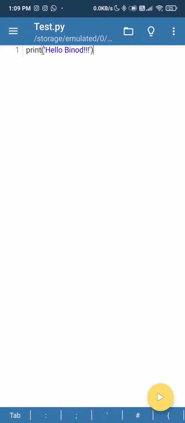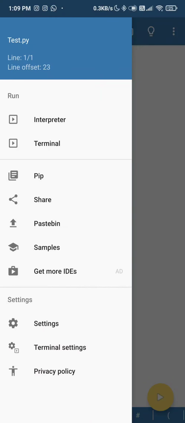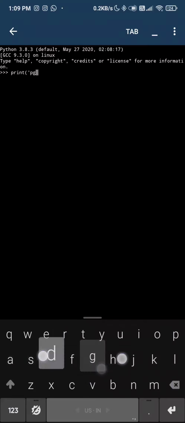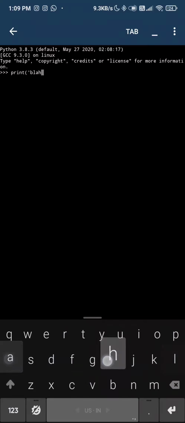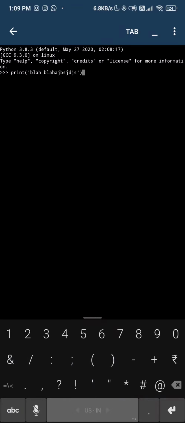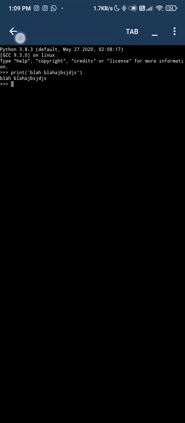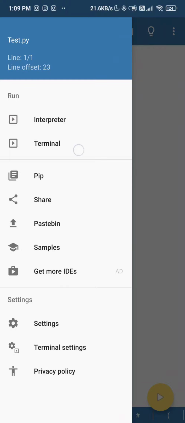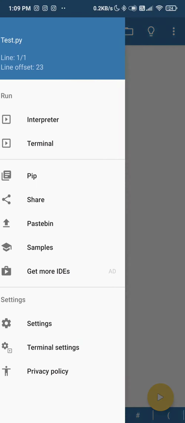Also, because I wanted to show, you also have this interpreter thing. So this is the console thing when you start Python in the CMD. So you can write anything like blah blah blah. But it does not put the right brackets. You have to put them here. So both the things are done here. Also we have a terminal here. So you can actually run pip commands. If you are a pro coder, you will install libraries with pip, obviously.